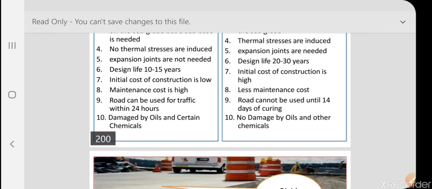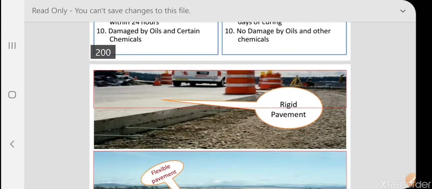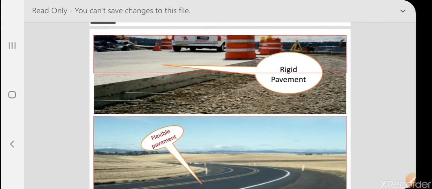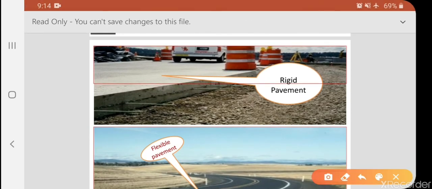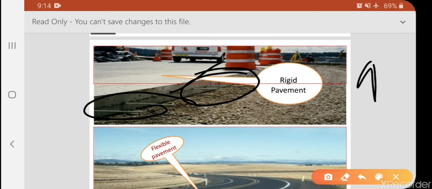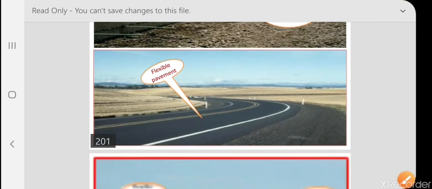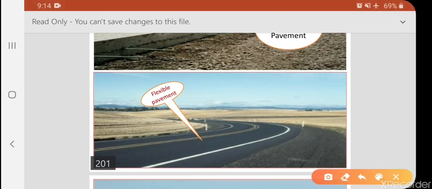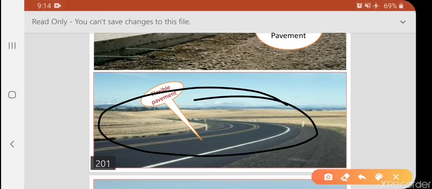Not damaged by oil or certain chemicals, no damage will be there from chemicals. See in this figure, clearly we can see this rigid pavement. These are the tensile bars which are provided for the tensile stresses. So due to this, the flexural strength will be more. But compared to the flexible pavement, these are the examples for flexible pavement.